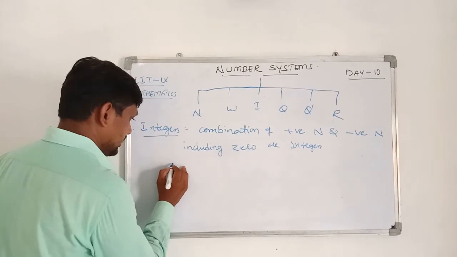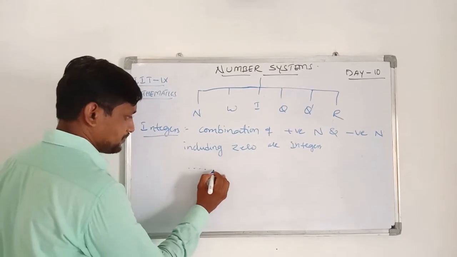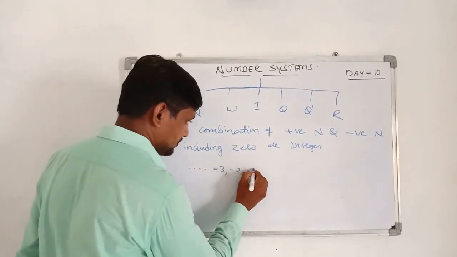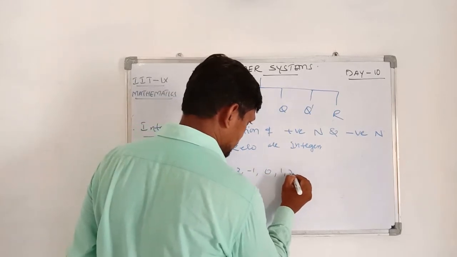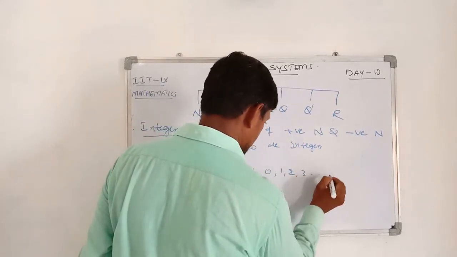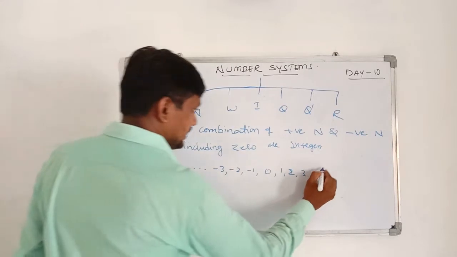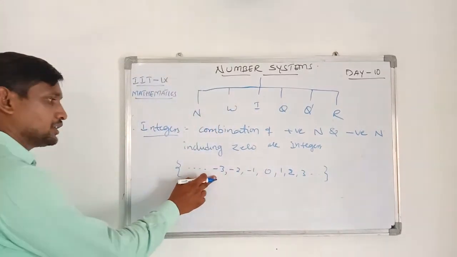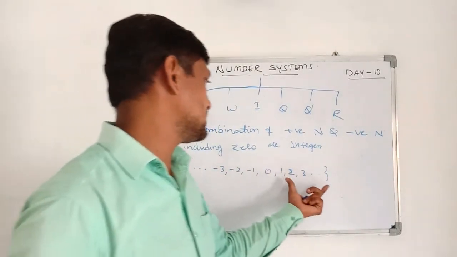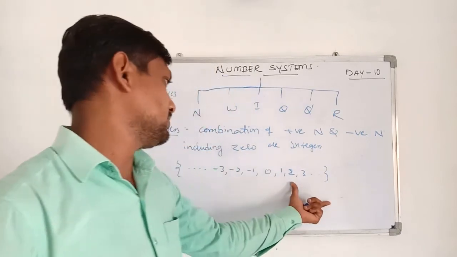So here for example I am taking ..., minus 3, minus 2, minus 1, 0, 1, 2, 3, .... These are called integers. So the left side of the 0 we are going to represent with the negative symbol, and the right side of the 0 with the positive symbol.